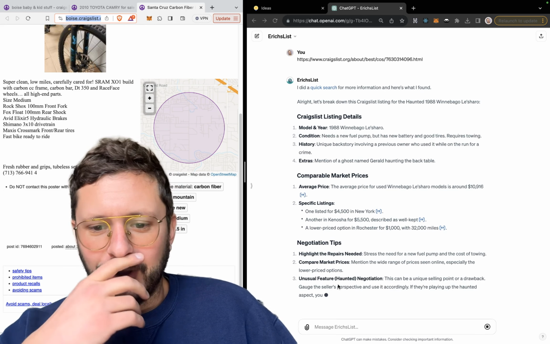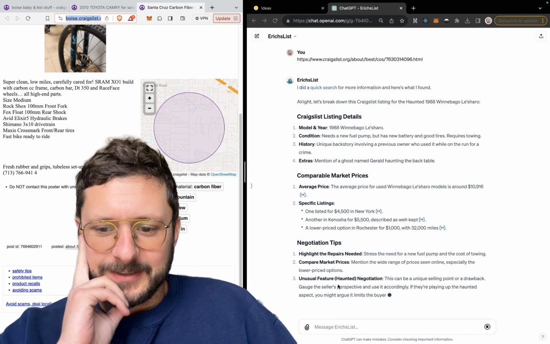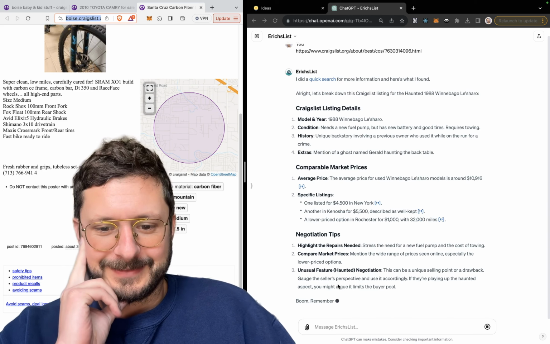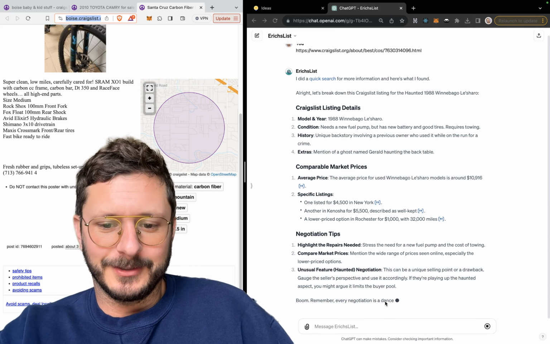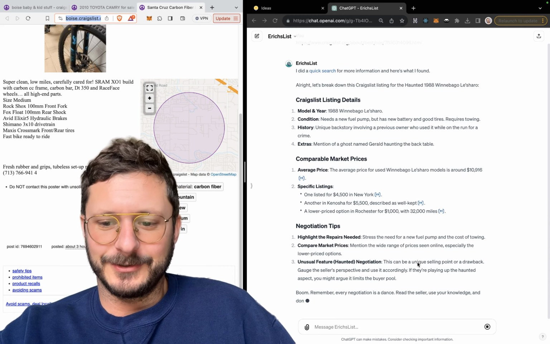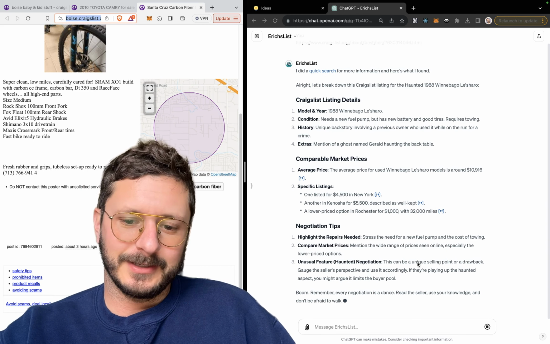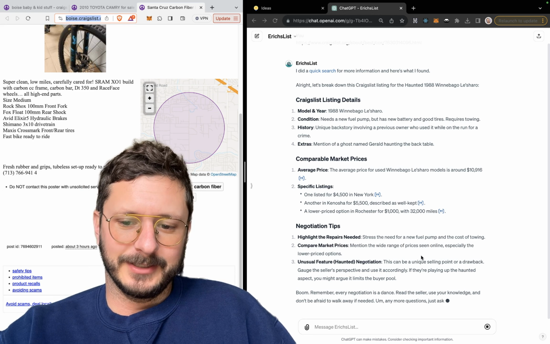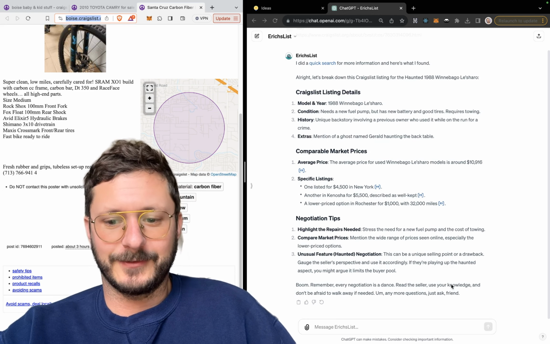Unusual feature, haunted. This can be a unique selling point or a drawback. Remember, every negotiation is a dance. Read the seller, use your knowledge, and don't be afraid to walk away if needed. Any more questions? Just ask, friend.